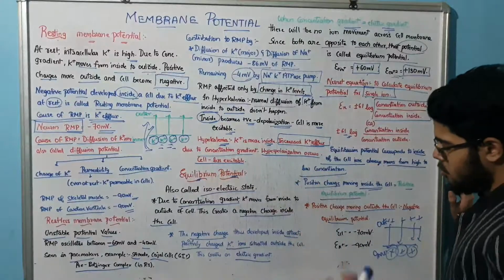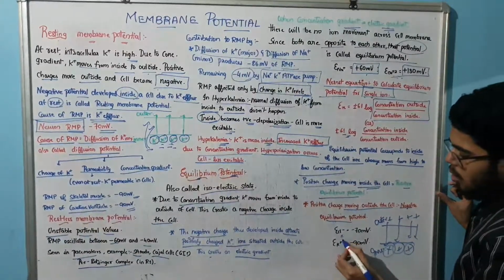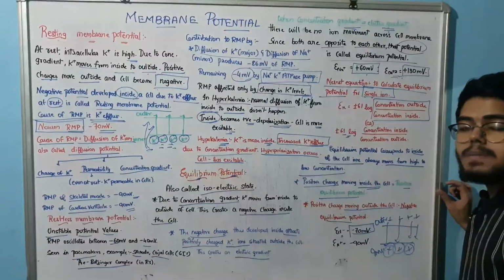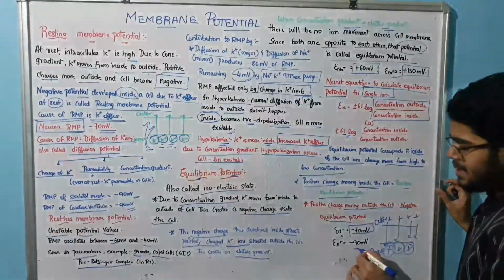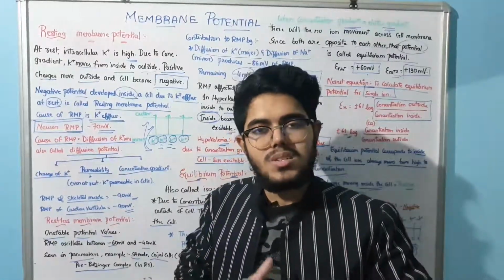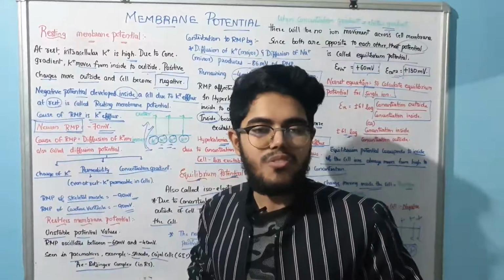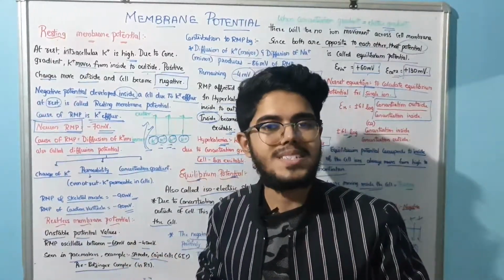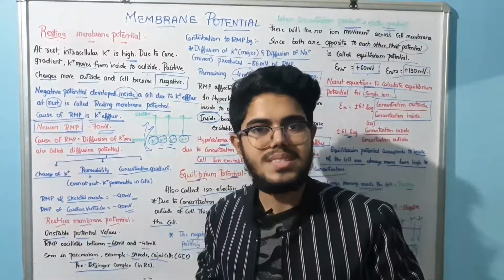So this you have to know. The equilibrium potential for chloride is minus 70 mV, and for potassium it is minus 90 mV, right? So this is about the Nernst equation that we have learned, and in the next video, the part 2 video, we will also be discussing the membrane potential. Thank you. Have a nice day.